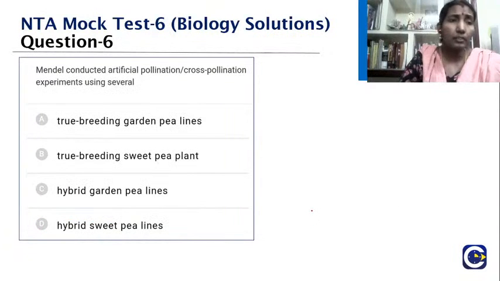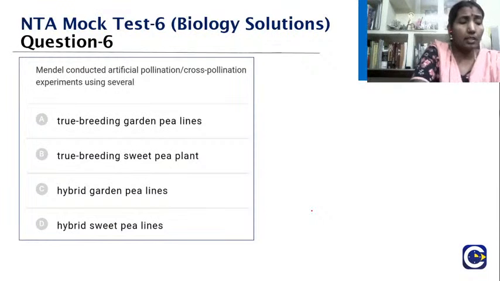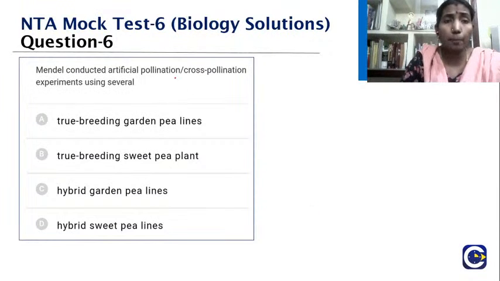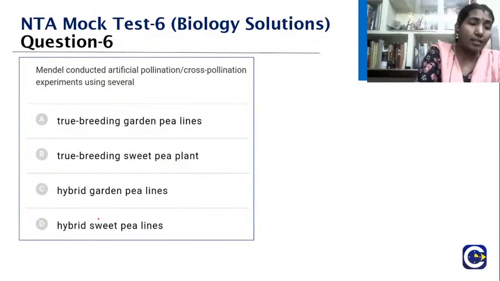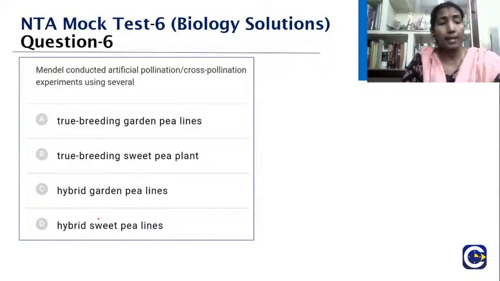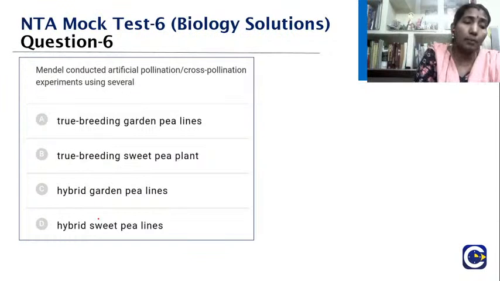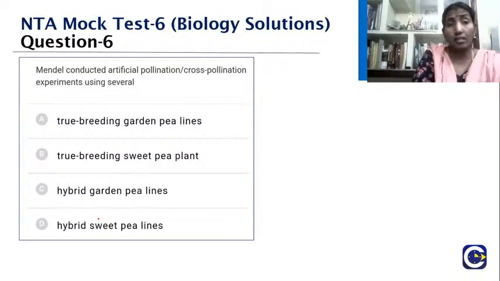Yes, very good. Mendel conducted artificial pollination, cross-pollination experiments using several what? Option A, true breeding garden pea lines; true breeding sweet pea plants; hybrid garden pea lines; hybrid sweet pea lines. So Mendel carried out this hybridization experiment on the garden pea plants for many years. He performed various types of breeding and allowed the offspring to self-breed. He did it for nearly more than 7 years.